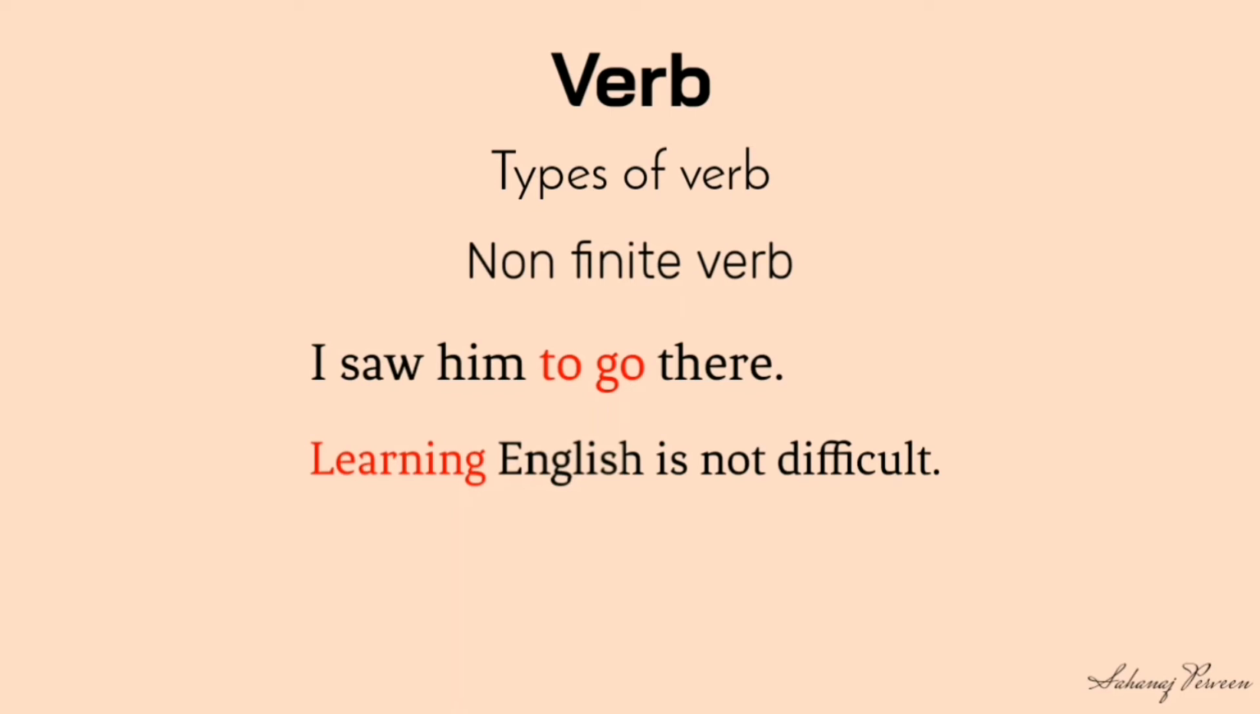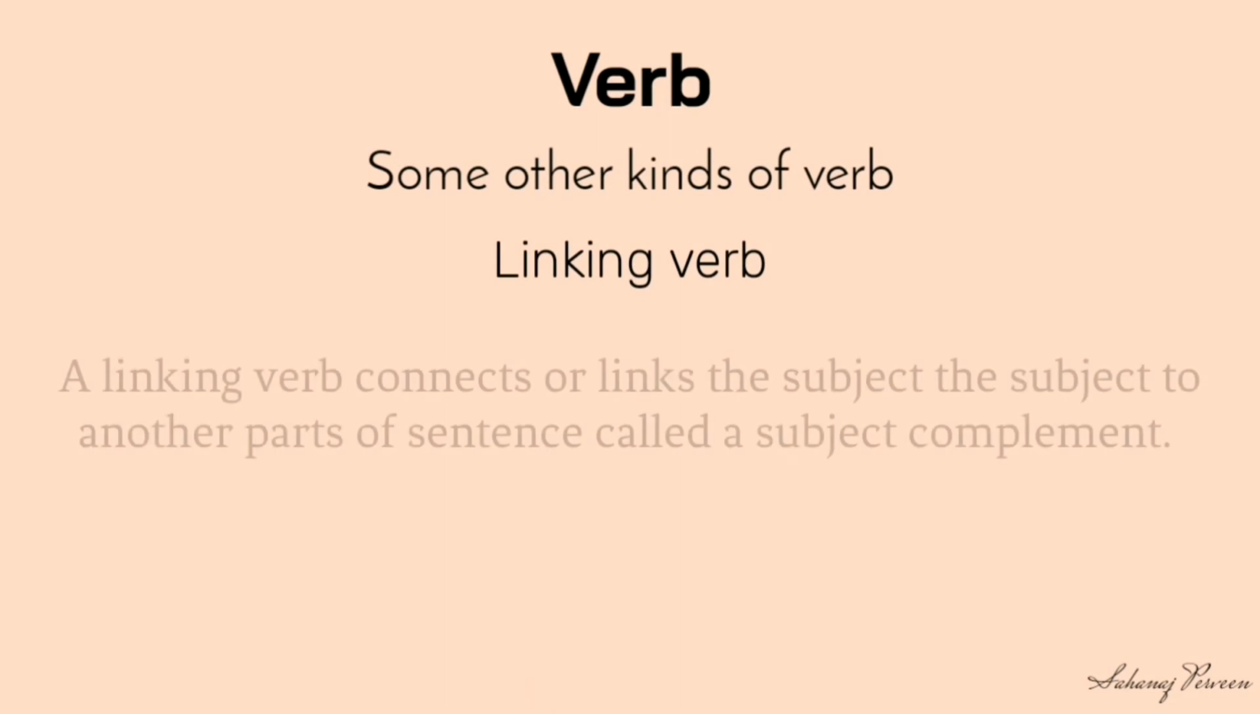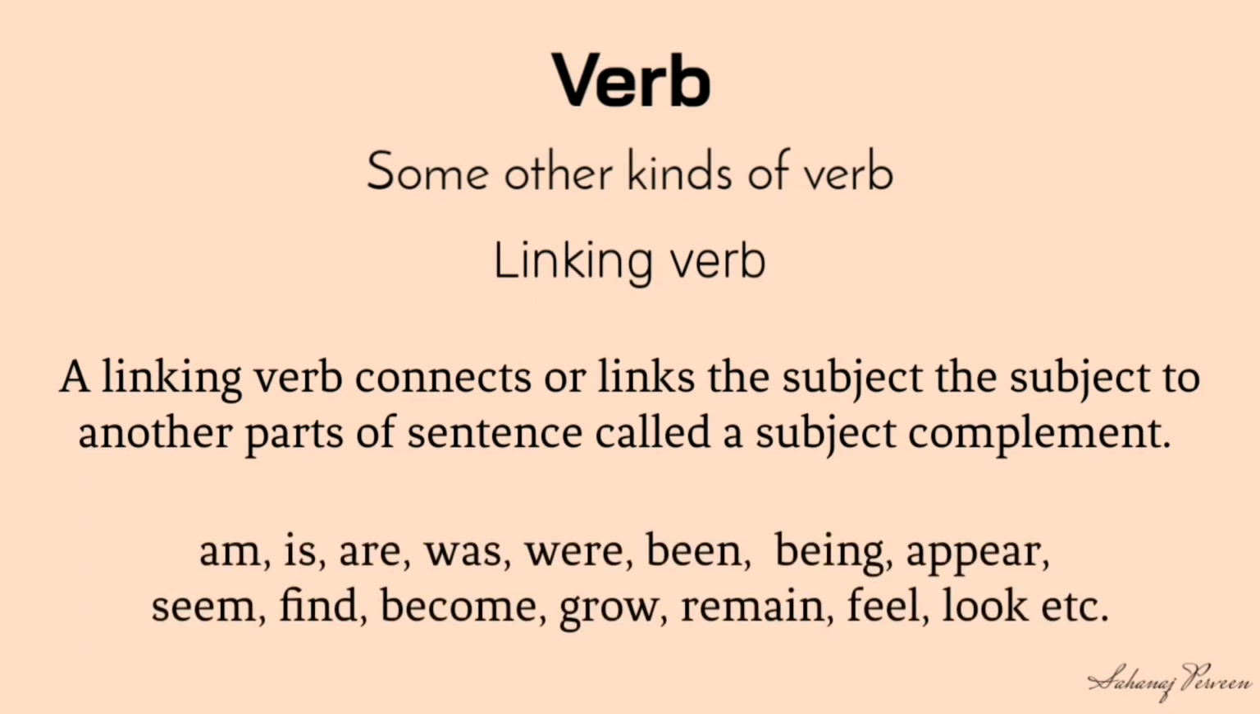Some other kinds of verbs. Linking verb: a linking verb connects or links the subject to another part of the sentence called a subject complement. It may be a noun or adjective. Am, is, are, was, were, been, being, appear, seem, find, become, grow, remain, feel, look, etc. are the examples of linking verbs.